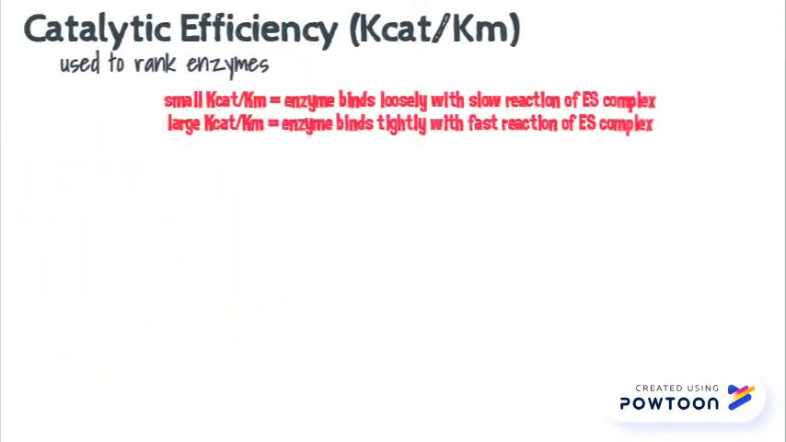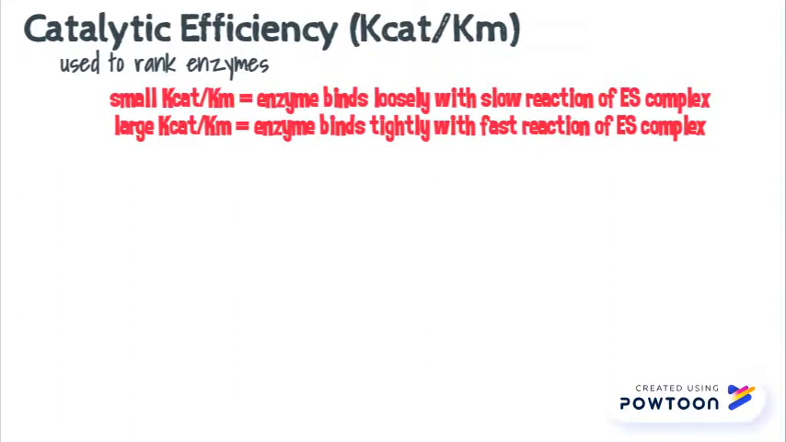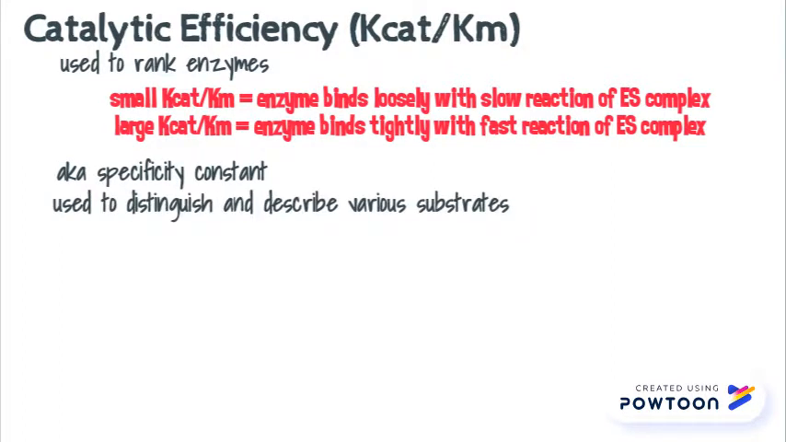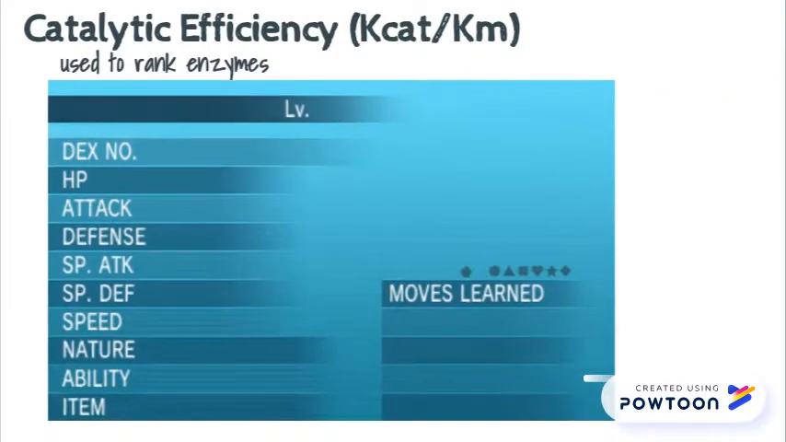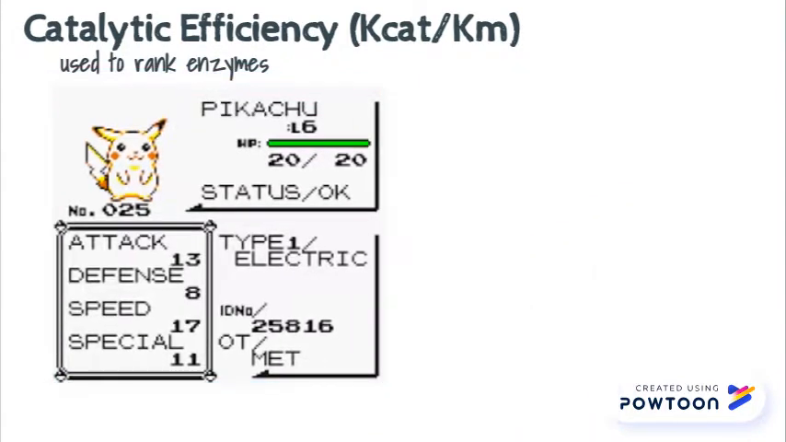The ratio of kcat to Km is called the catalytic efficiency and is used to rank enzymes. A better indicator than the attack and speed stats alone would be the overall level of the Pokemon, which you can think of as catalytic efficiency.